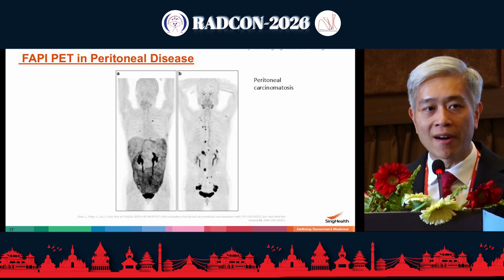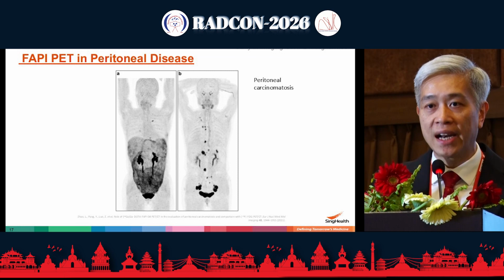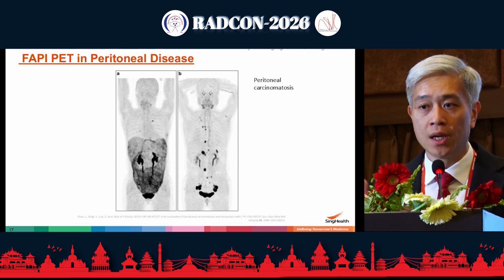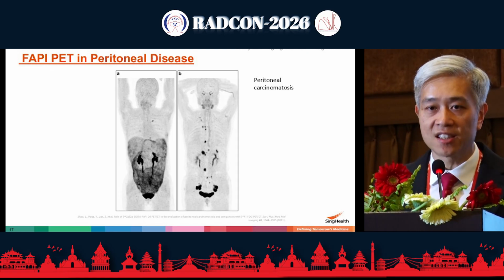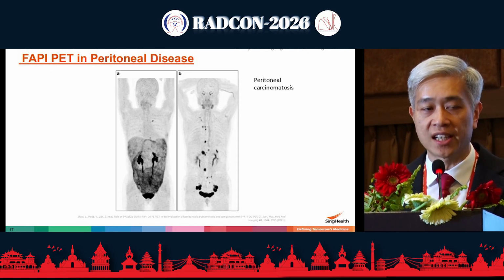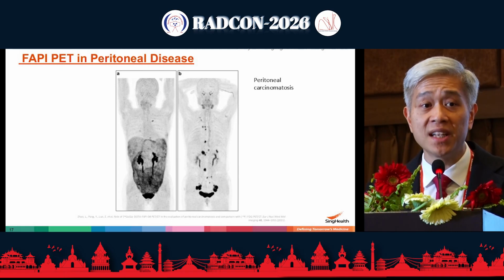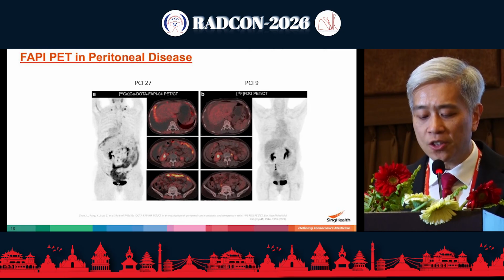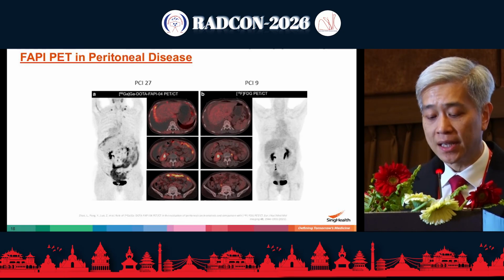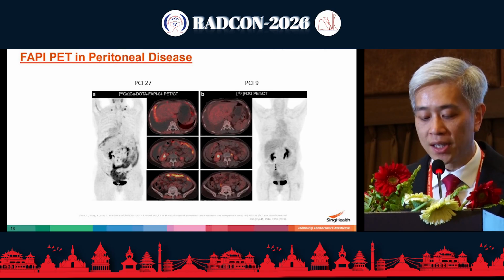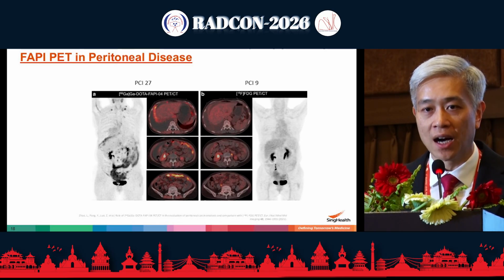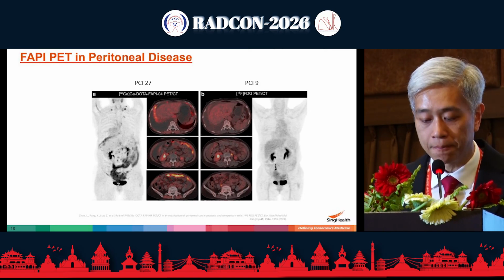FDG and diffusion-weighted MRI are probably the imaging modalities that have the highest sensitivity before FAPI PET for picking up this disease. But we have seen in many cases, both in the literature as well as in our own personal experience, that FAPI PET can be extremely sensitive for picking up occult peritoneal disease. And so these are two patterns of peritoneal disease that we typically see, either a very diffuse carcinomatosis or a more nodular variety of peritoneal deposits, and both of these are fairly well imaged with FAPI PET.